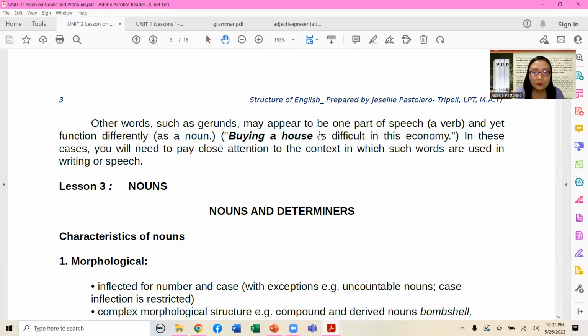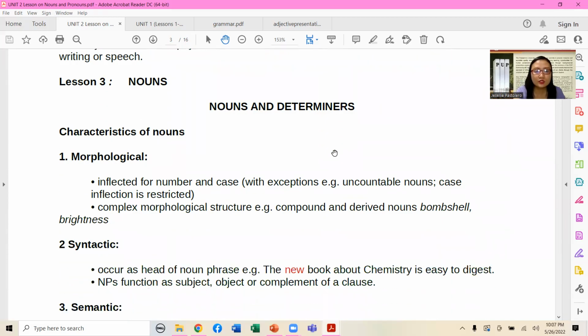If you happen to see a linking verb, that's already a safe zone for all of you to realize that this is the verb phrase, so automatically the remaining part of my sentence is already a noun phrase. But which one is the noun? The noun here is definitely the phrase itself, buying a house, but that is specifically called a gerund.